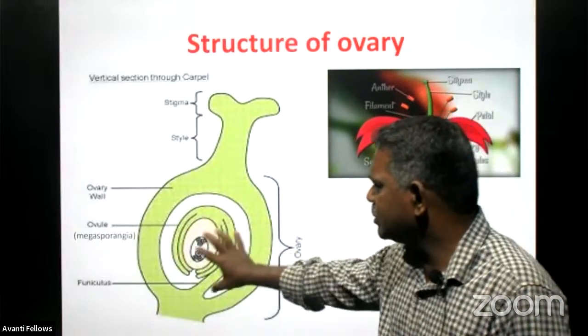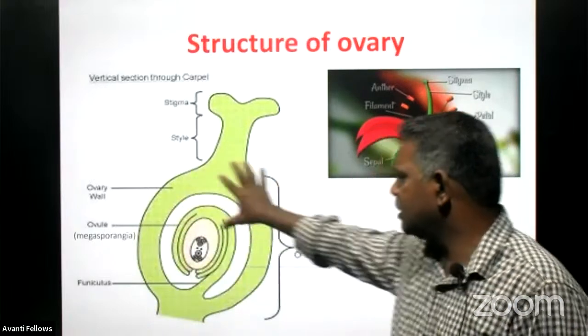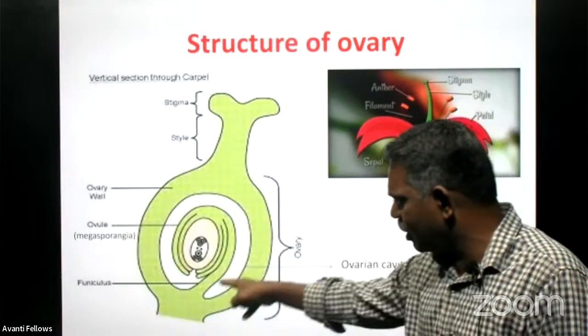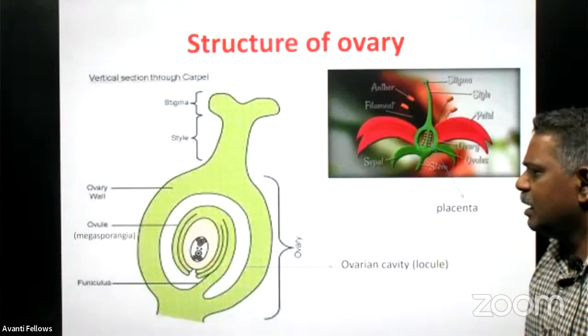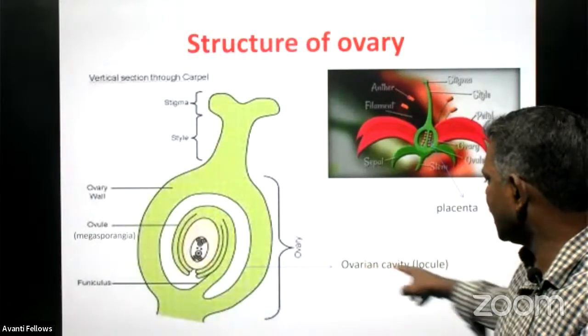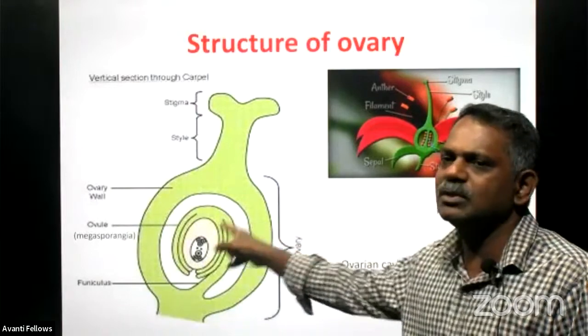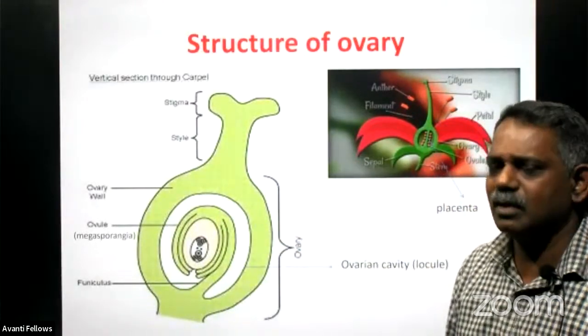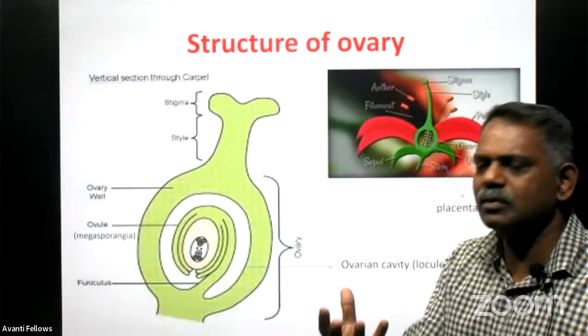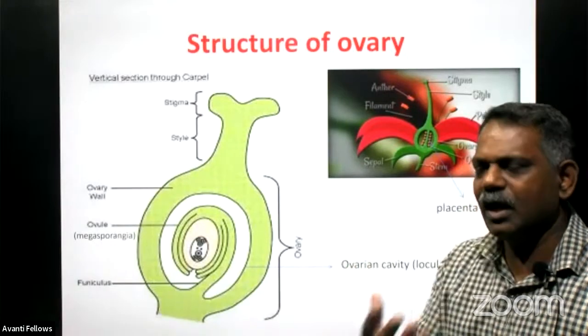The ovule, the female reproductive gamete called the megaspore, is located exactly inside the ovary, and it is attached to the ovary with a structure called the funicle, and there is a cavity in which that ovule is located, called the ovarian cavity or locule. In the locule only it is developed and matured.